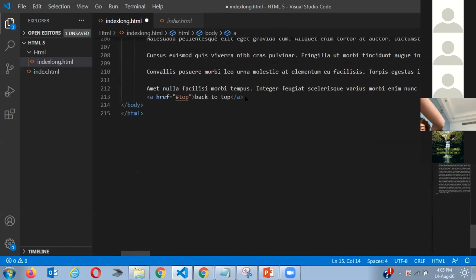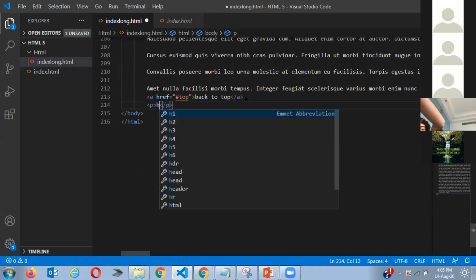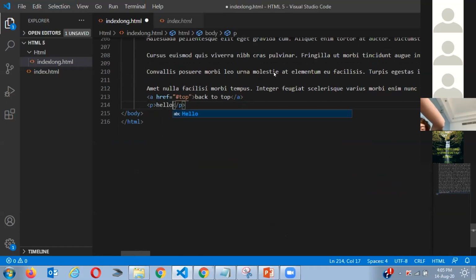Let's say, give it a heading with top. You can say top. Yeah, okay, yes. So when I give this an ID, we cannot have the same ID because I already took the ID.